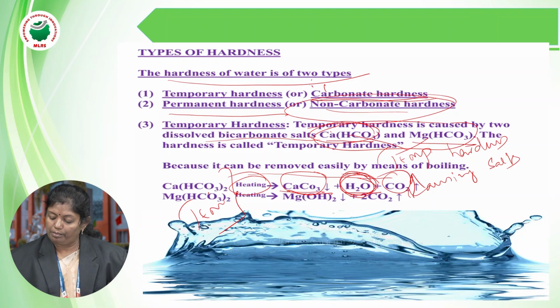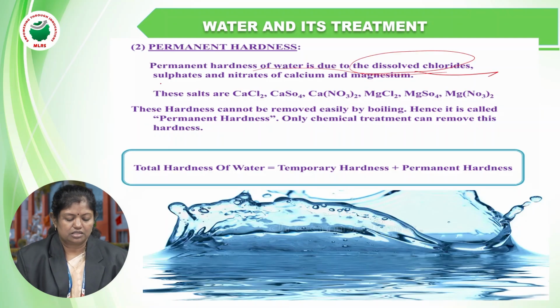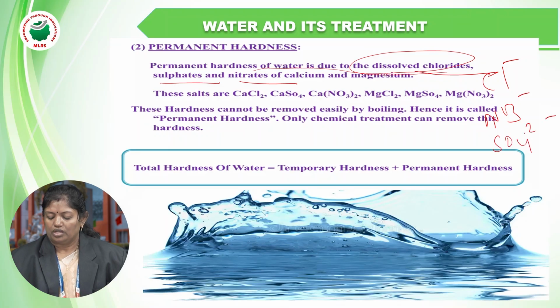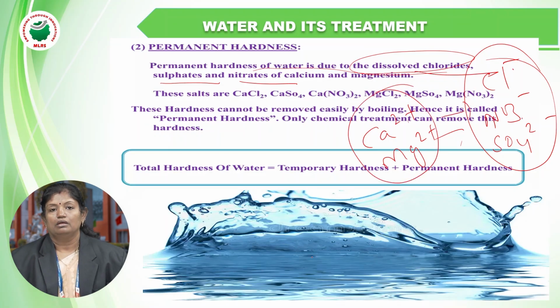Okay, now coming to permanent hardness. What is permanent hardness? Which salts will make the water permanently hard? Permanent hardness of water is due to the dissolved chlorides, nitrates and sulfates. These are the anions which, combined with calcium and magnesium, make the water permanently hard. That is, chlorides, nitrates and sulfates of calcium and magnesium make the water permanent hardness.